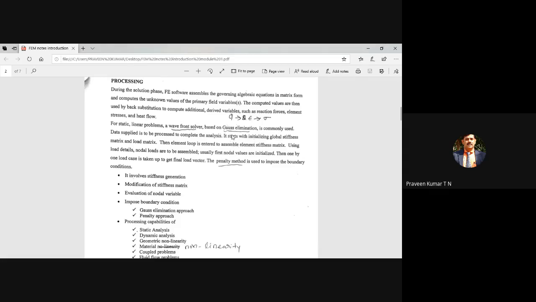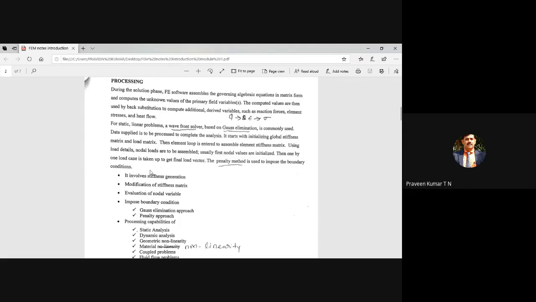Don't confuse the elimination approach with Gauss elimination. Gauss elimination you studied in mathematics. It is used for solving simultaneous equations, 3 or more simultaneous equations. Gauss elimination is totally different from the elimination approach of handling boundary conditions. Gauss elimination is used for finding the solution, for finding the unknown parameters. As far as FEM is concerned, you have to find out Q1, Q2, Q3 either by Gauss elimination method or by using the wavefront solver.